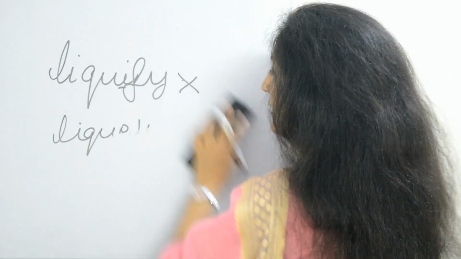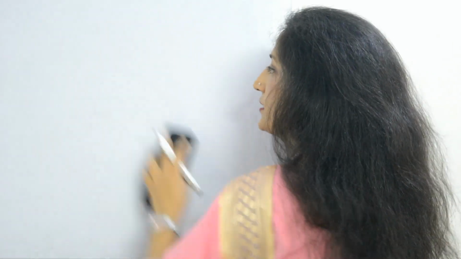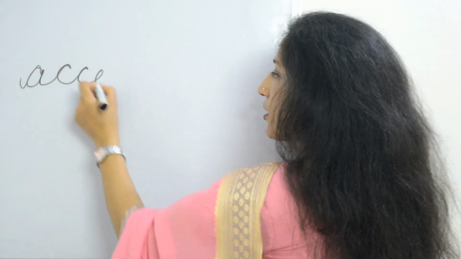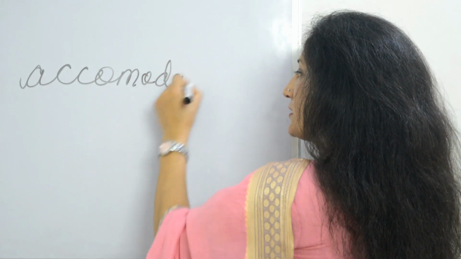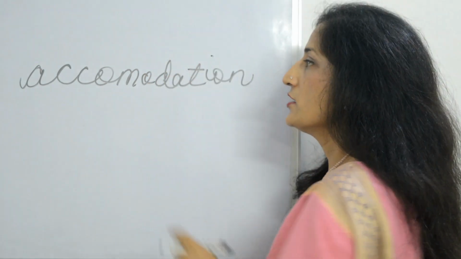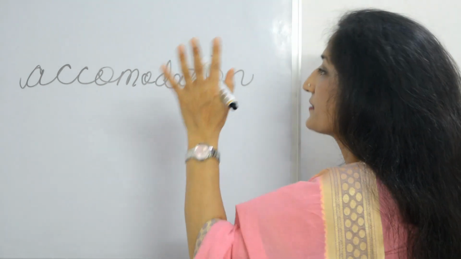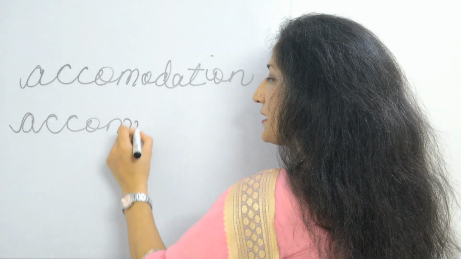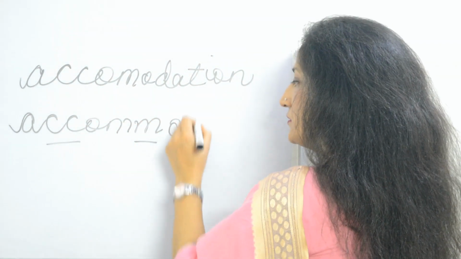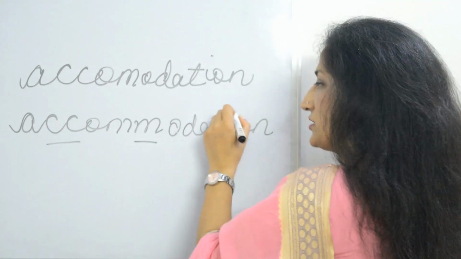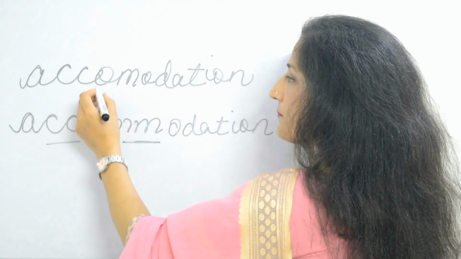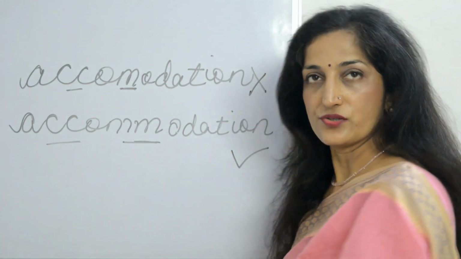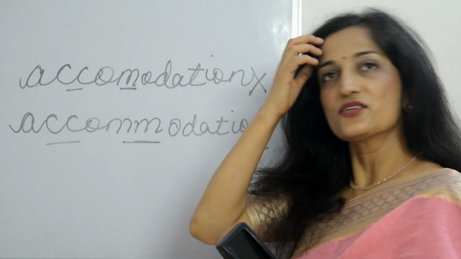Another big word is accommodation, right? If you think it is written with a single M, that is wrong. The correct spelling of accommodation has a double C and a double M. A double C with a single M is wrong. Okay.